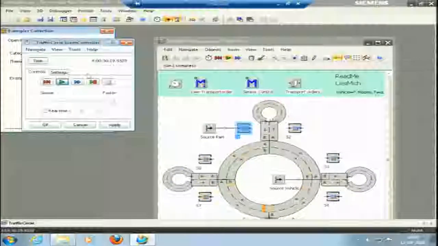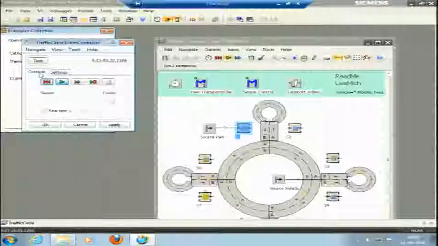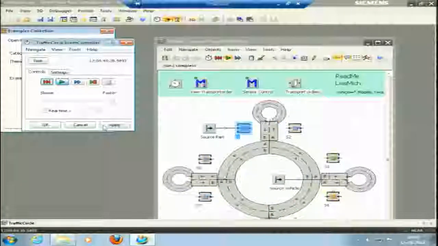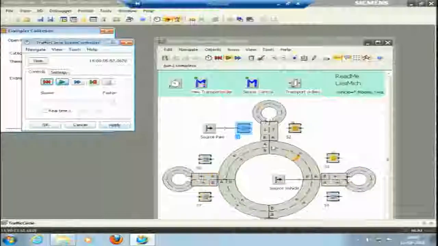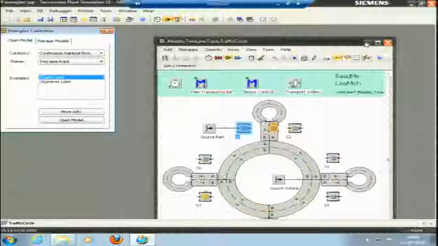It is not stopping. So, what is the setting? There is no end time, so it will continue for infinite time. This is just a cell, an O cell. Okay, so cancel, stop.